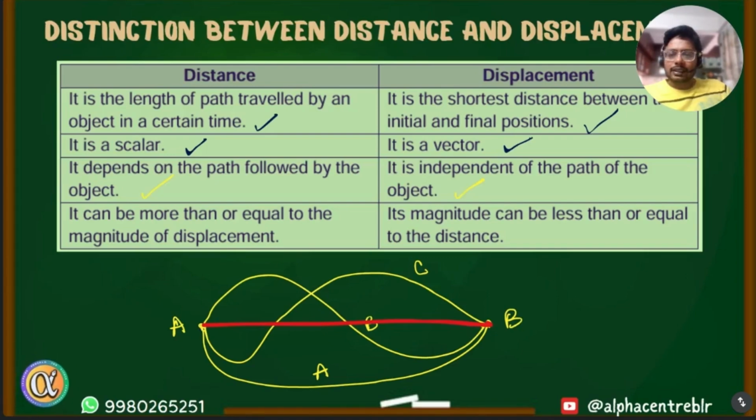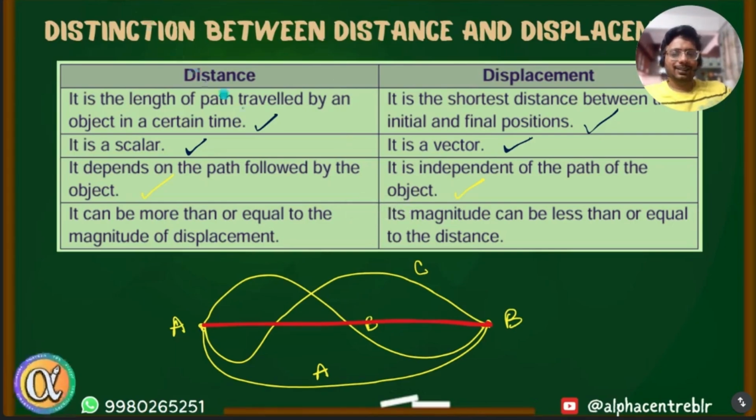Can distance ever be more than displacement? Is it possible that the distance the object travels is more than the displacement during a journey? What do you think? Anyone can say. Can distance be equal to displacement?